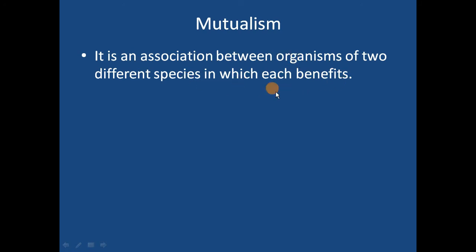Very simple definition, right? So this is the type of population interaction where two different species are involved, and both the species are getting benefited. It means "live and let live", let us live together. This proverb might have come from the term mutualism.